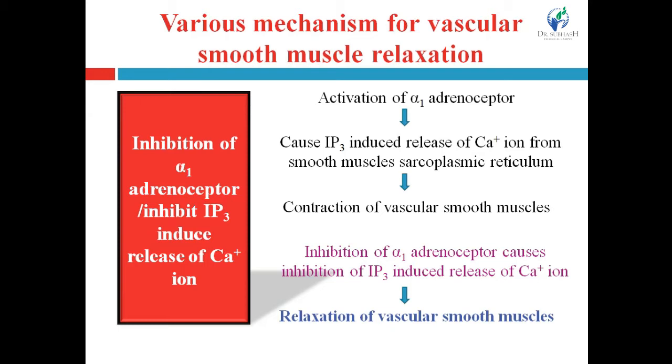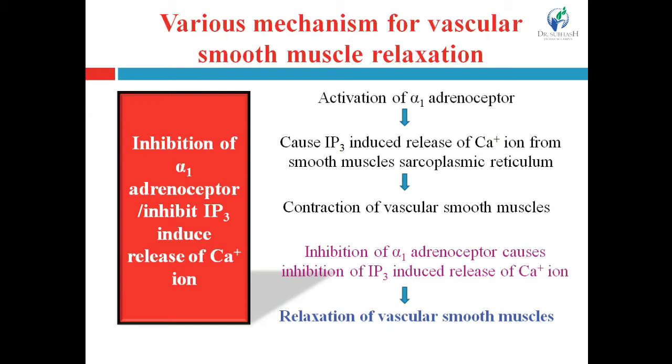which is part of smooth muscles. So that will lead to the increased concentration of the calcium ion within the cell, and as we know, increased concentration of calcium within cells leads to the contraction of the smooth muscles. Here it happens in the vascular smooth muscle, that's why it causes the contraction of the vascular smooth muscles and causes vasoconstriction, and that will lead to the increase in blood pressure, because of the increase in peripheral resistance.